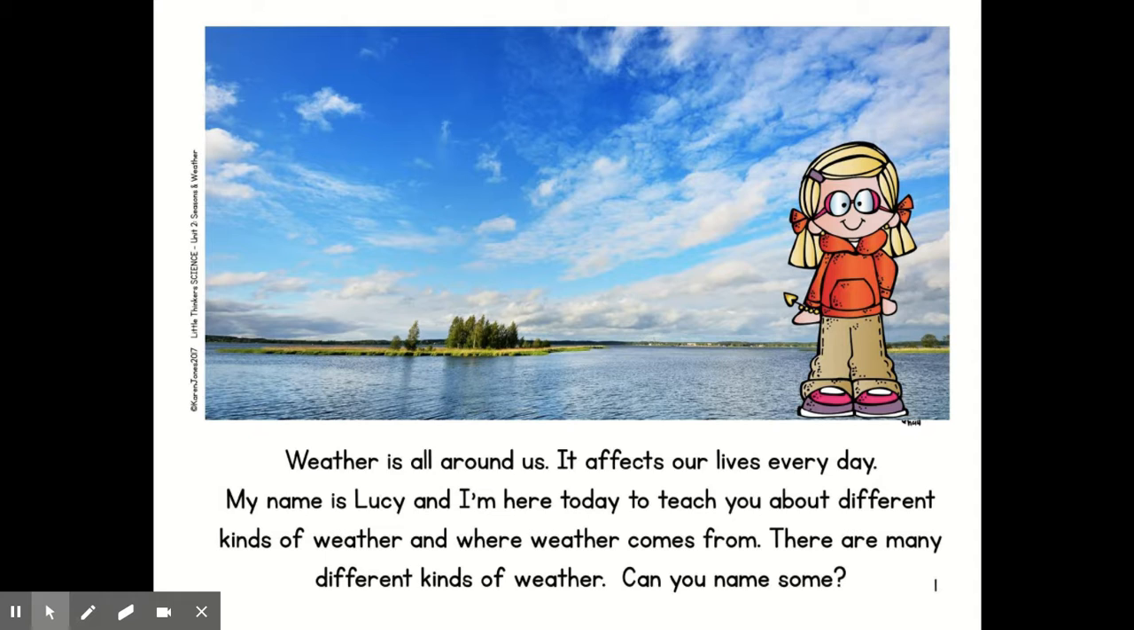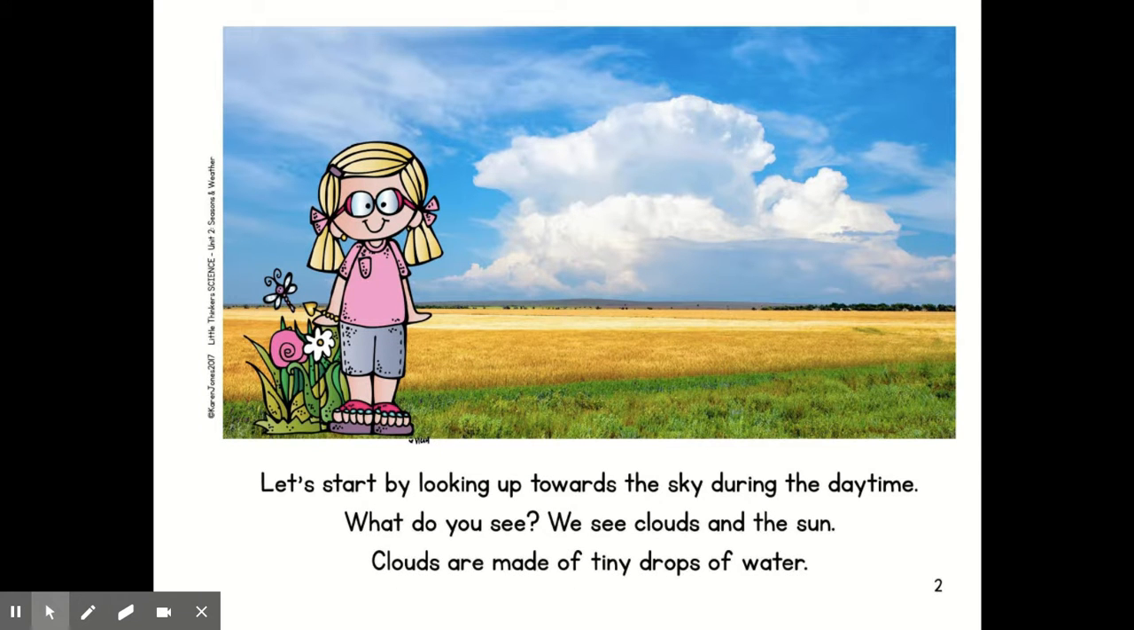Weather is all around us. It affects our lives every day. My name is Lucy, and I'm here today to teach you about different kinds of weathers and where weather comes from. There are many different kinds of weather. Can you name some? Let's start by looking up towards the sky during the daytime. What do you see? We see clouds and the sun.